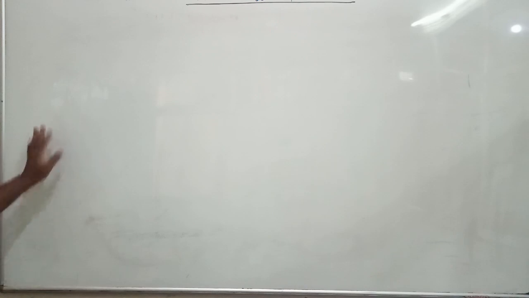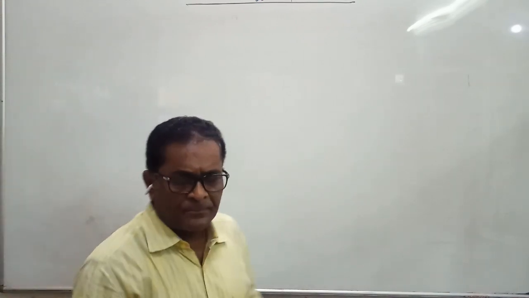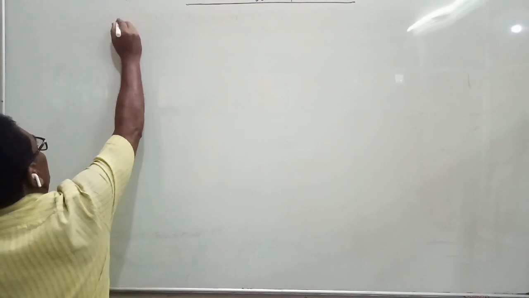So this was about the nature of work done, in which we have studied that there are three types: positive work done, negative work done, and zero work done. And also we have studied their examples. Now we talk about the dimension of work.